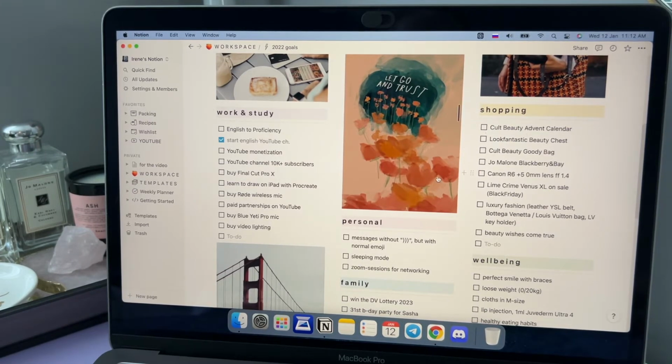They're not only goals, but we can see the wishes, like from the shopping part. Also we have the main goals for work and study, like I want to do my best in English and to become proficient in it.